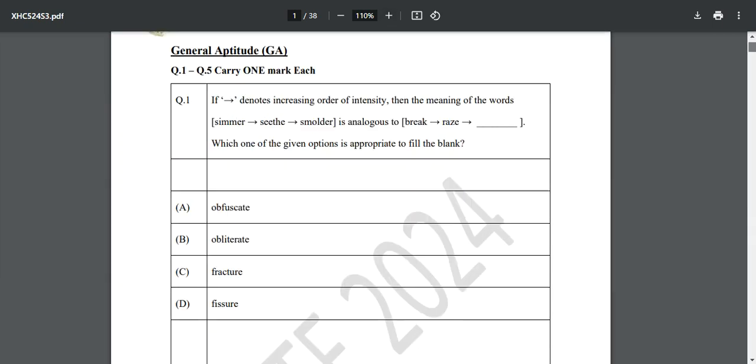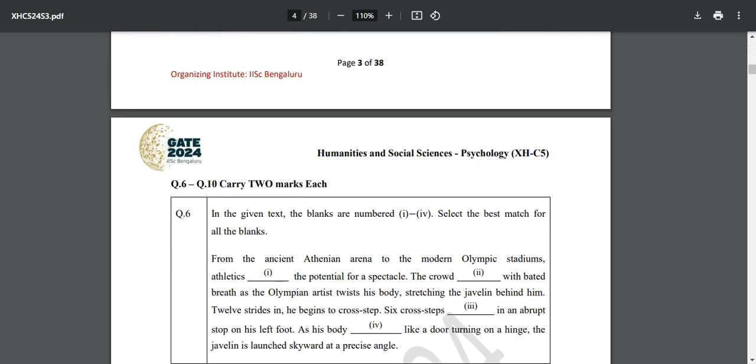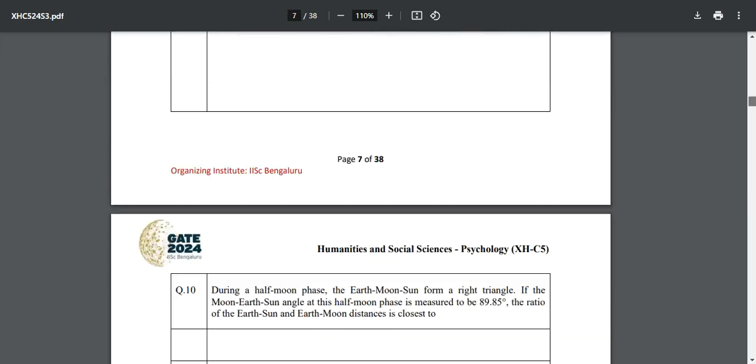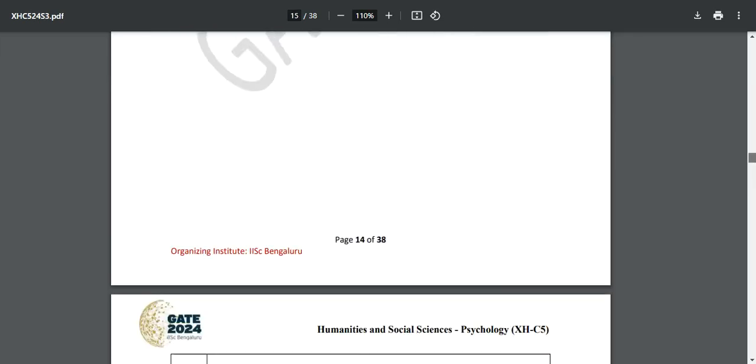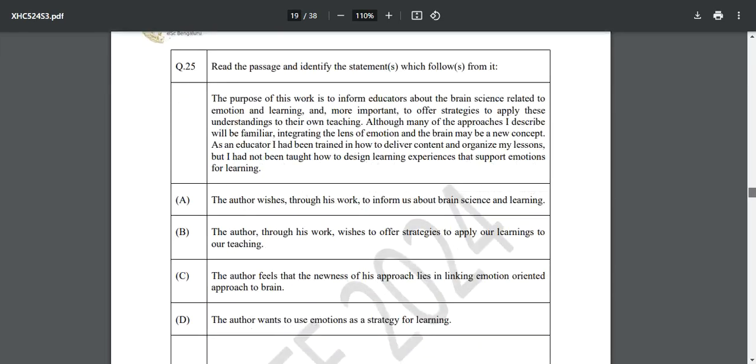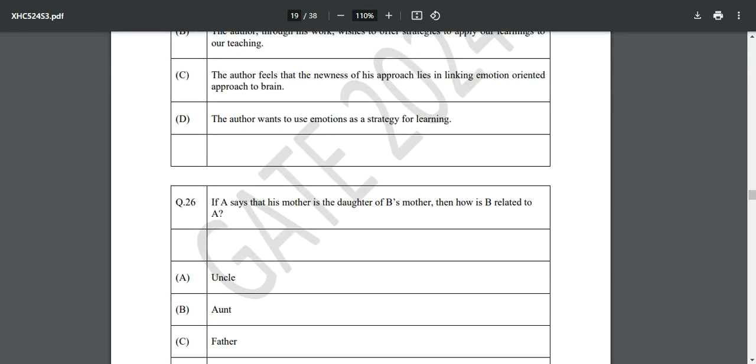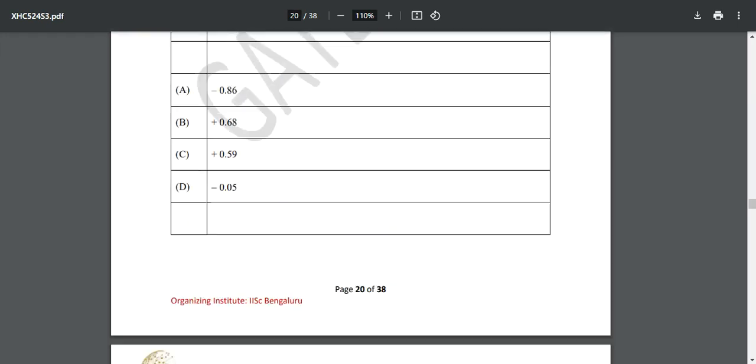Then moving ahead, we have these types of questions that carry 2 marks each. So what will be the negative marking? Let's suppose you give a wrong answer over here, what will you get? You will get 2/3 of the marks deducted. So be careful with this part. When we move ahead, this is psychology, which starts from your question number 27.